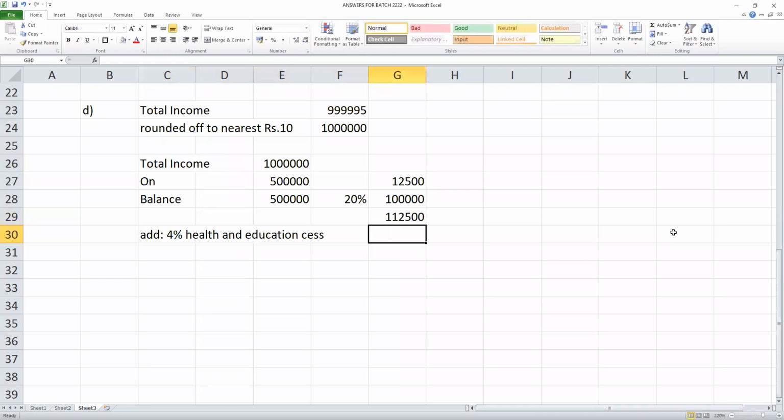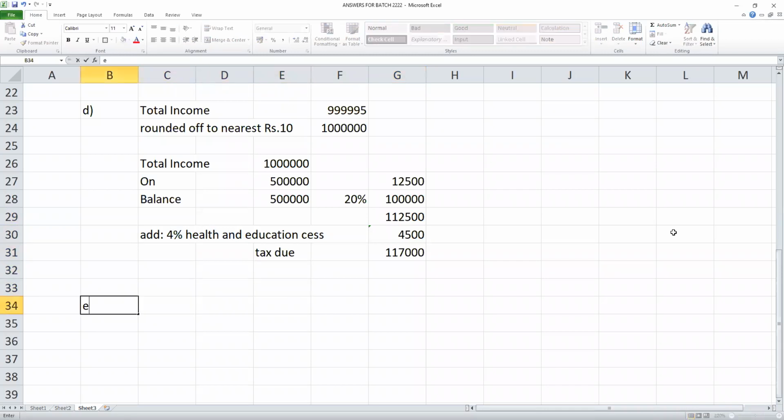Ma'am, should we calculate this cess? Yes, sir, cess is compulsory. I told you, government wants money for funding education, health, etc. for poor people. So all taxpayers are required to pay, not only individuals, even companies are also required to pay this 4% extra. This money will go to funding health and education expenditure in the country. If you have tax, you have to pay 4% extra. That is why. Next, my students.